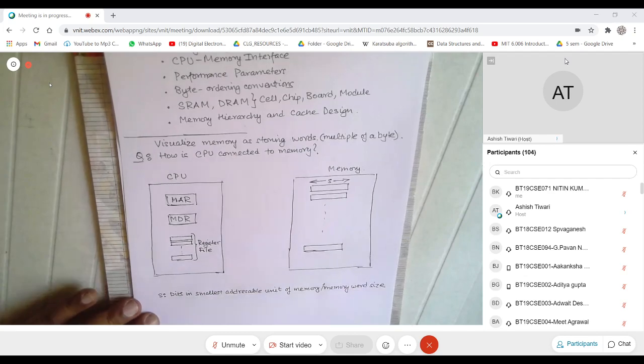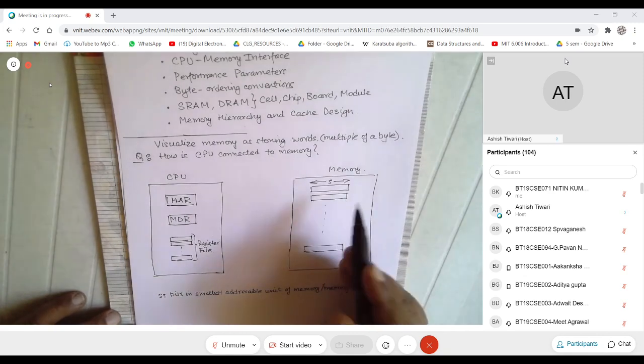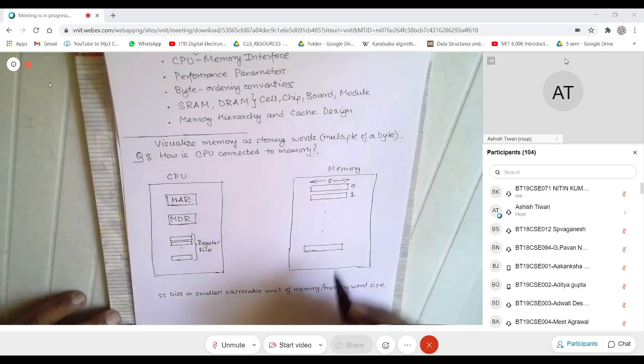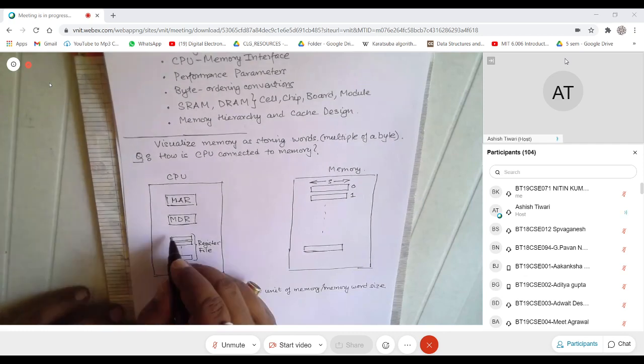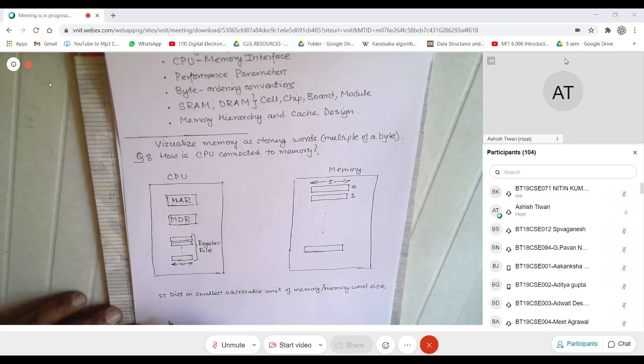What we are actually storing are words. So this could be the 0th word, this could be the first word, and so on. Each word is S bits wide. If I look at an individual register of the CPU, I can talk of this W, and this W is called the CPU word size.